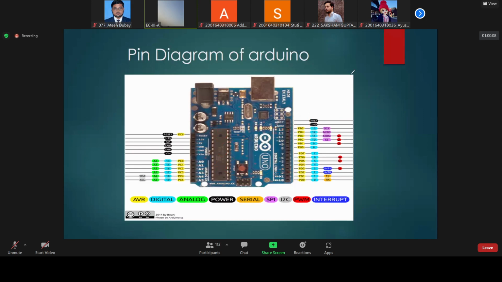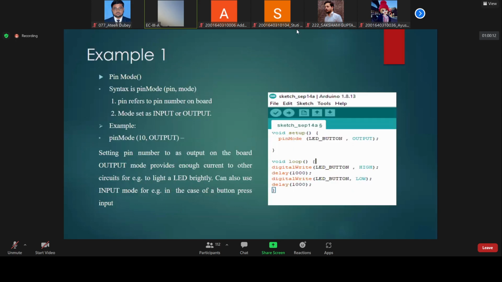This will be done by pin mode. Pin mode is basically used to set any pin, here I will write pin, into a mode. Mode means either input or output. For example, look here: pin mode LED button, comma, output.